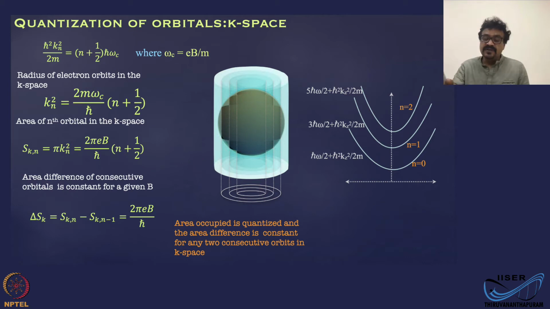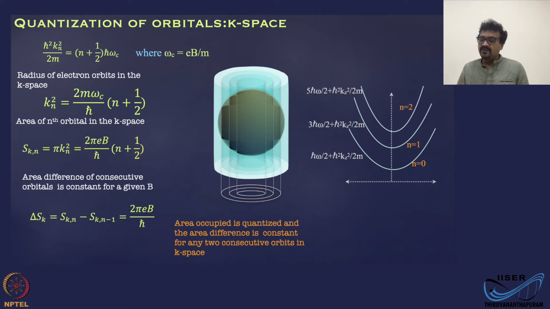So the radius of the electron orbital in K space is given by this kn squared, and you can invert this relation to get 2m omega c divided by h bar. The area in K space is pi kn squared, of the form pi r squared. I represent it by S kn, where subscript k says that it is K space and n says it is the n state.